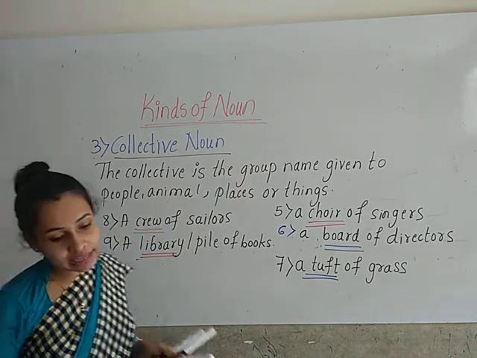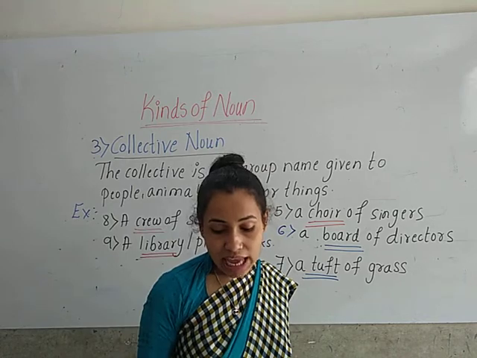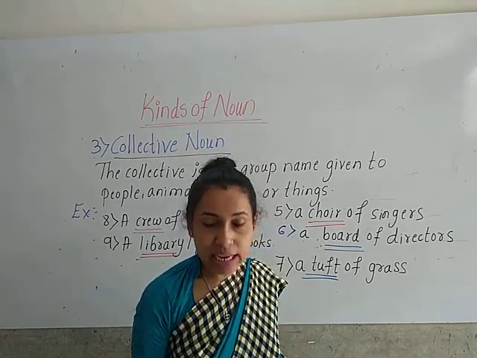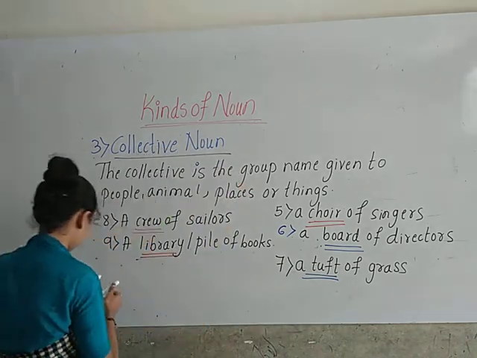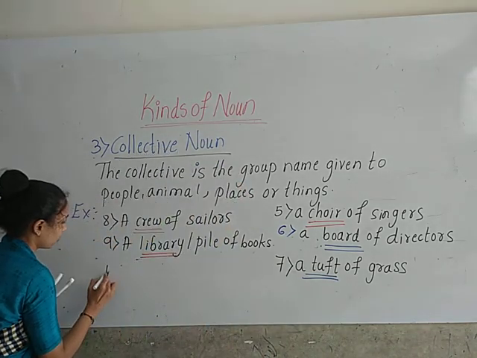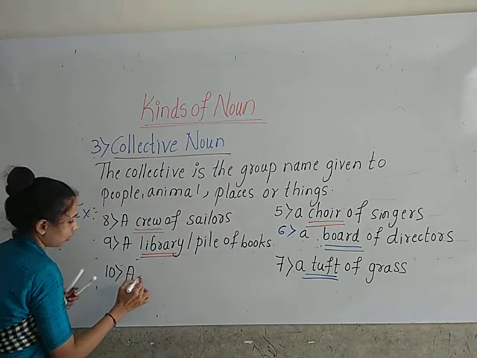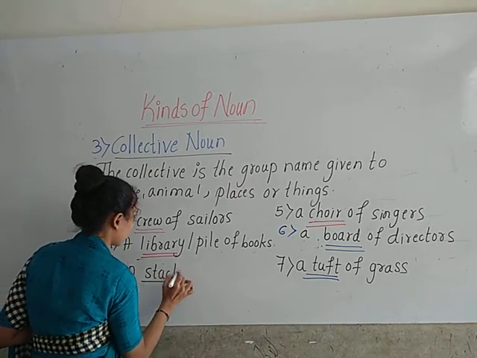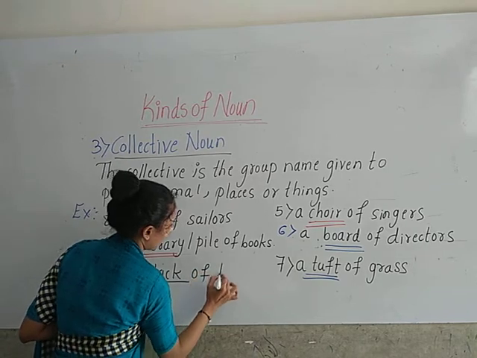Now look at the tenth one, children. A stack of hay. So here the group name of hay is stack. A stack of hay.